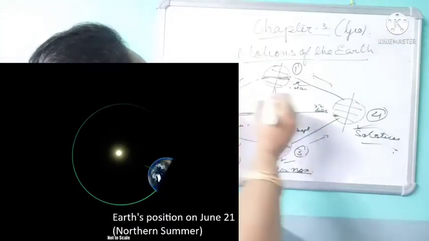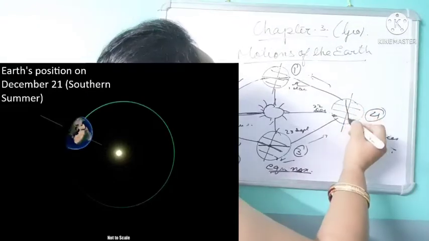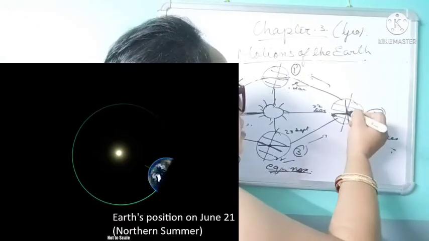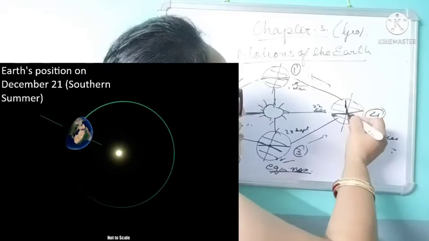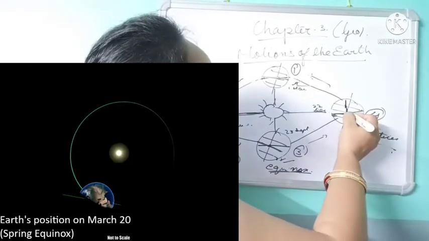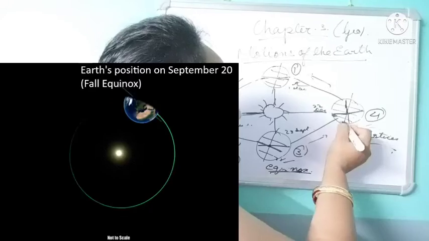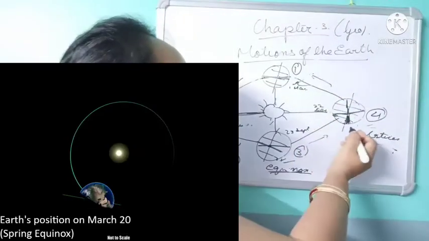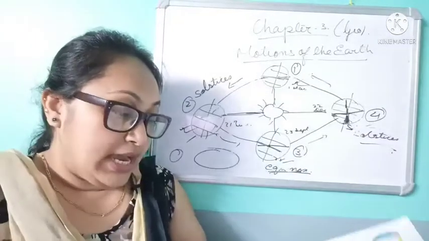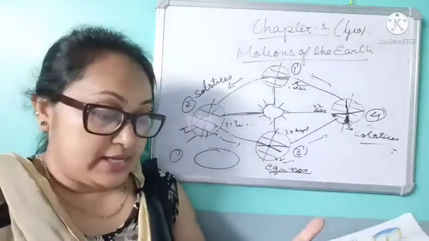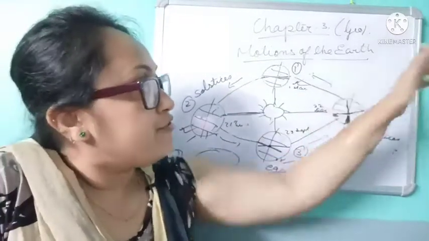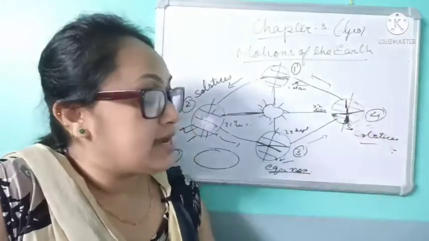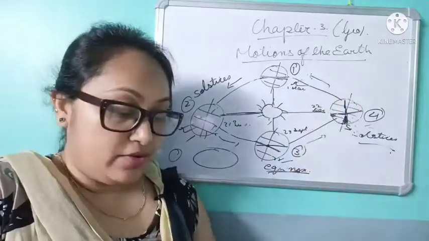How? Now see, this is the angle of inclination, isn't it? This is the orbital plane. This is the circle of illumination. Now what happened here? This portion received direct sun rays more, or not? So the south pole receives more sun rays, while the north turns away from the sun. See, the inclination is more towards that side, so it receives less sun rays.